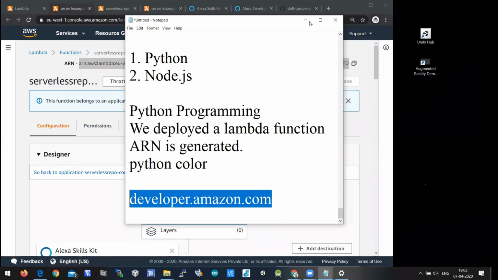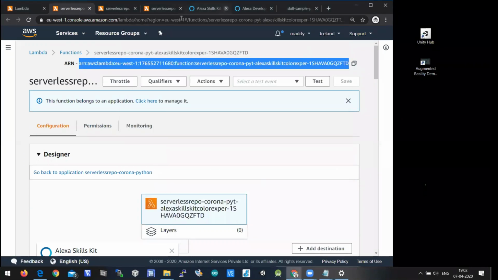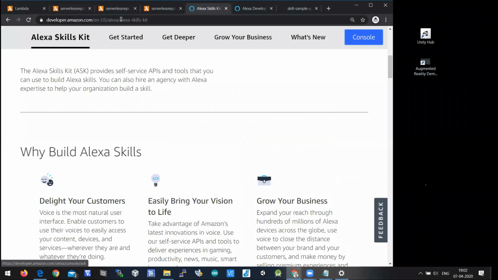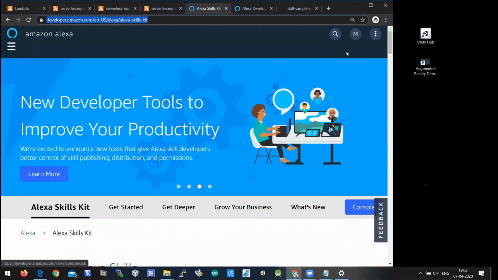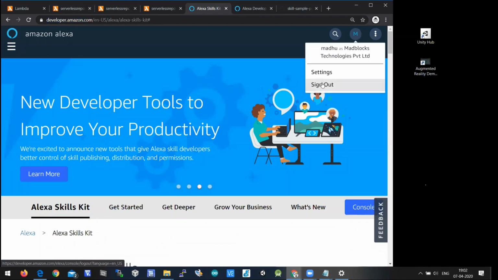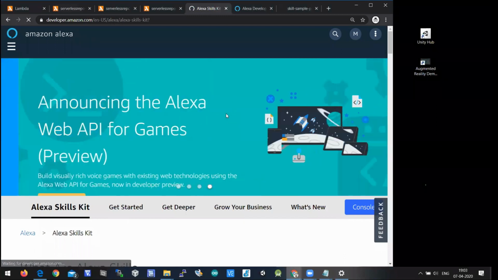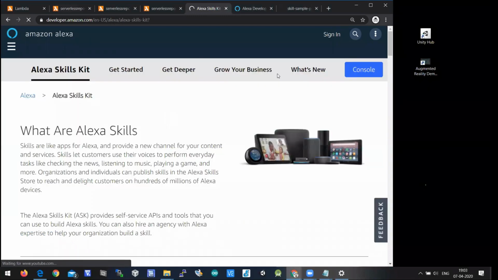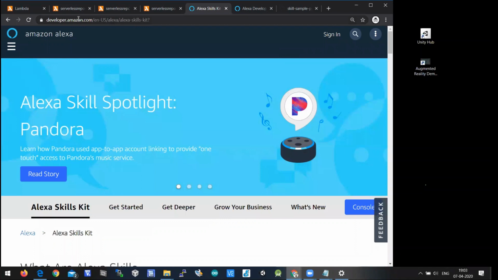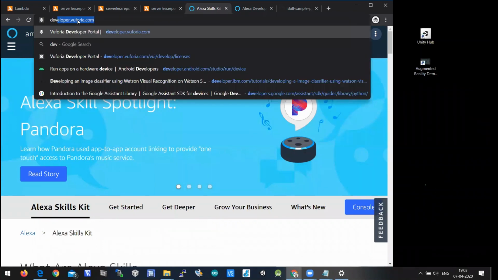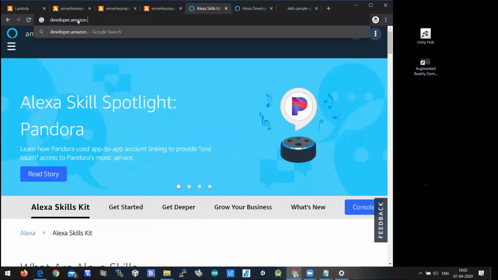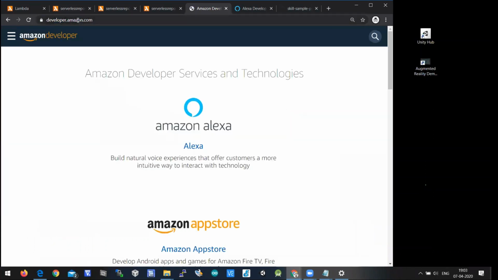Developer.amazon.com. Yes, I will log out and log in again, so that I'll show you. So that is the portal, developer.amazon.com.